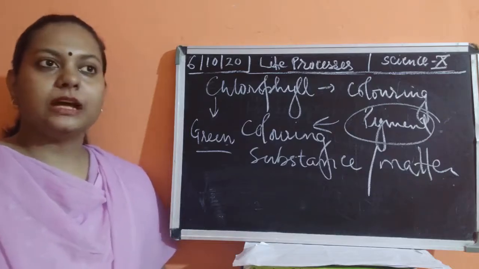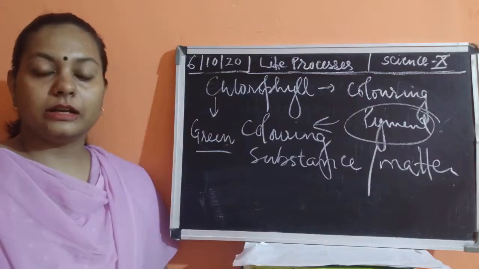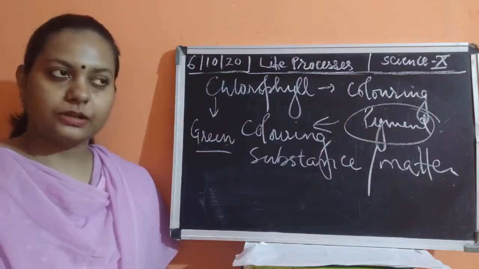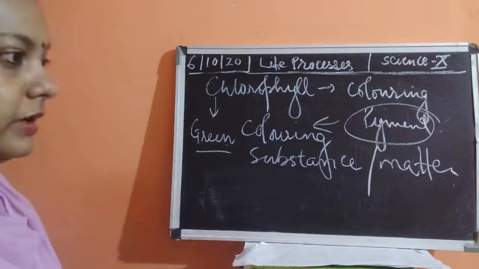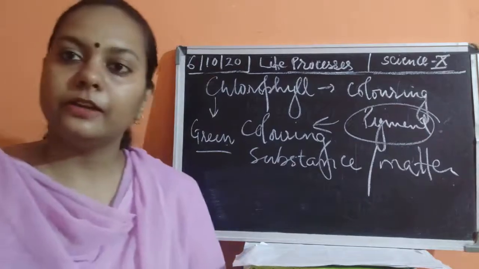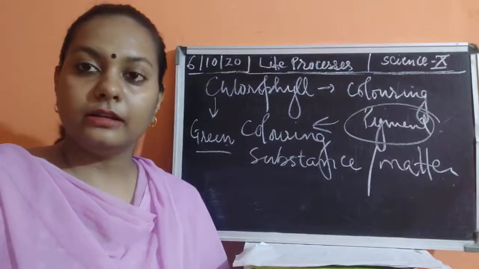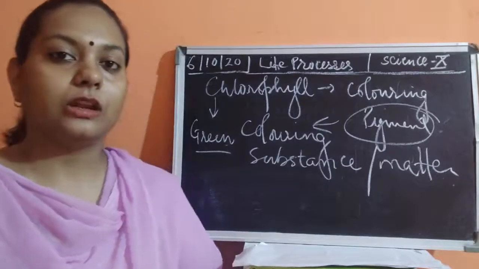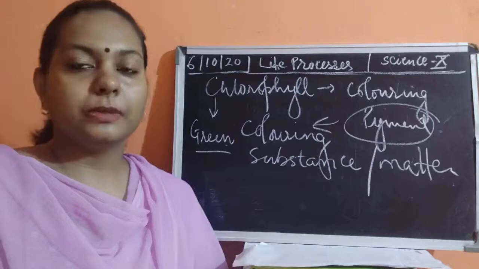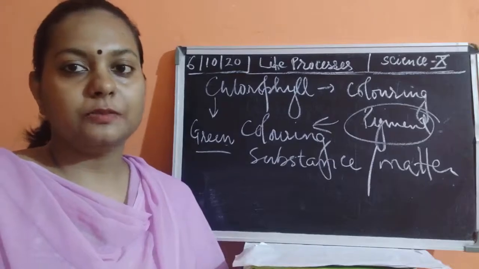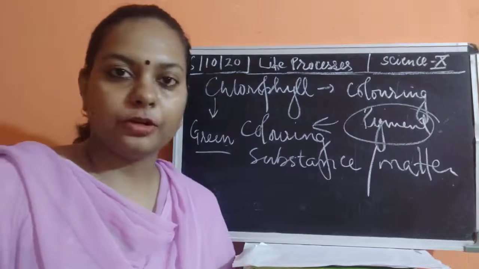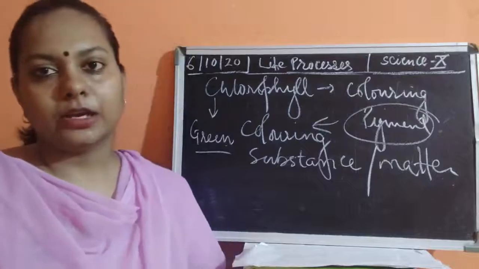Then after that we have seen that the colored parts of the plants are also there. There are different fruits in different colors, there are different flowers which are different in color except green. So all the colors, that is red, blue, orange, yellow, all these colors are being given to the parts of the plant by another type of plastid, which is said to be the chromoplast.